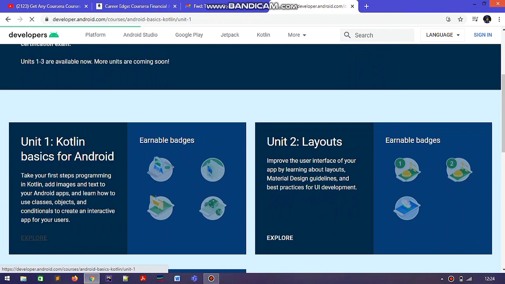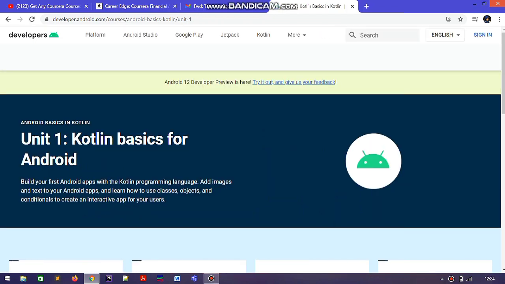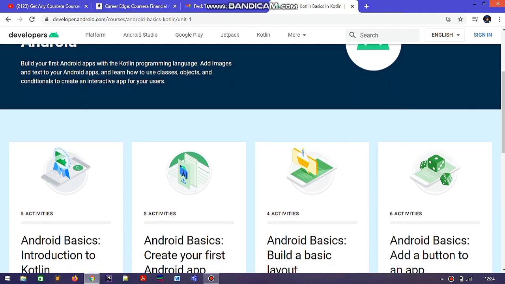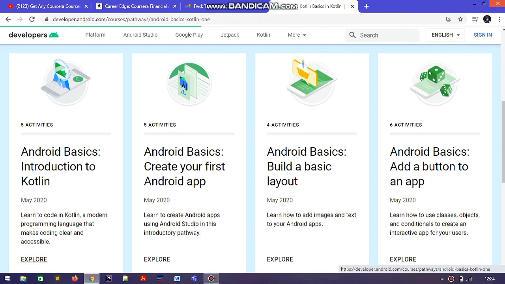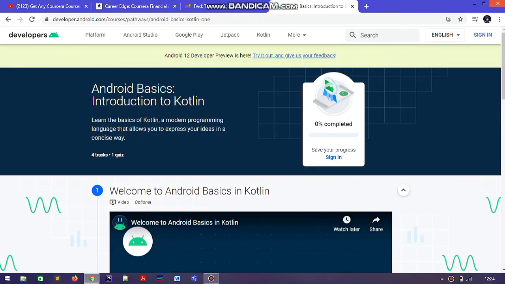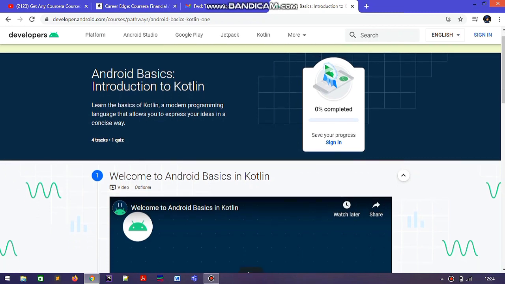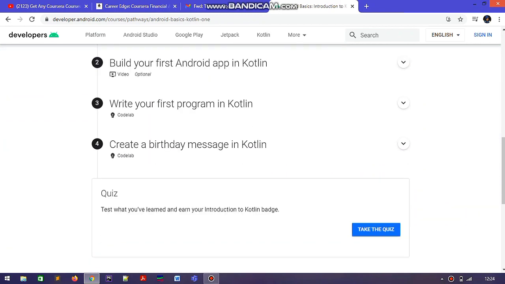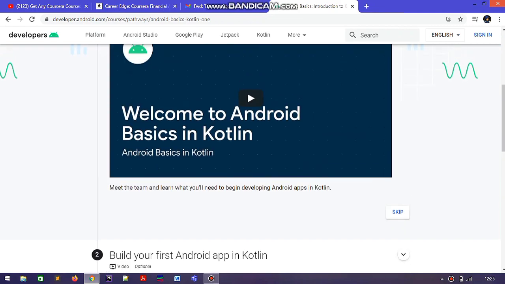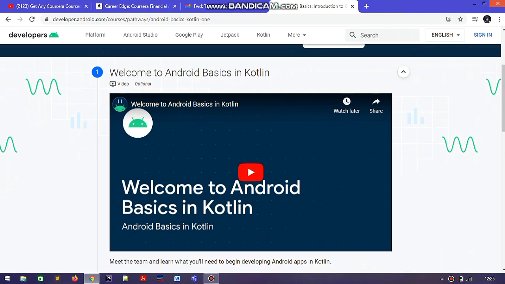Now I am going with unit 1. You can see here Kotlin basics for Android is unit 1, and there are a total of 4 subunits: Android basics, introduction to Kotlin, and others. All are related to Android basics, and here you learn Kotlin from the basics. Here you find videos from Google's Android developers who train you, and also some quizzes and different types of activities. You also find a platform where you can code in Kotlin online.